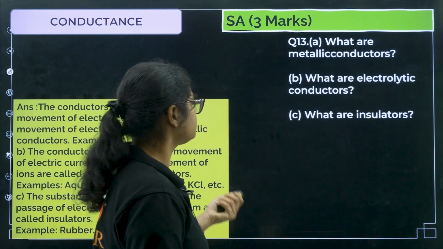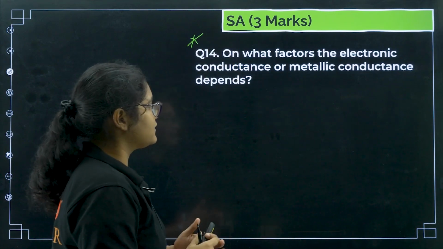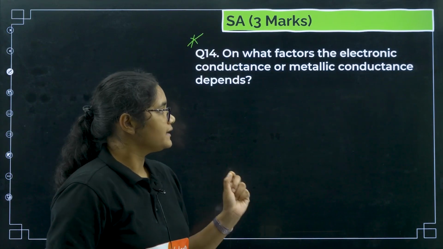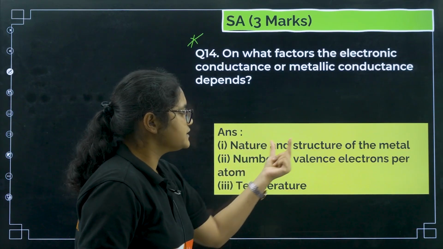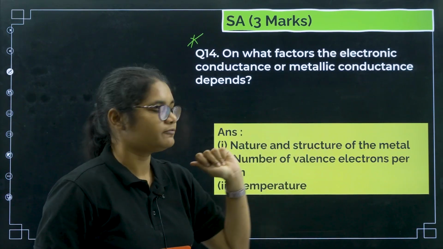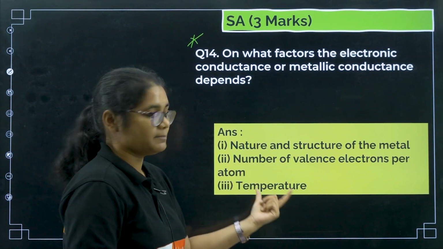This is an important question. On what factors does the electronic conductance or metallic conductance depend? Three factors you should remember: the nature and the structure of the metal that you have taken, the number of valence electrons per atom, and temperature.